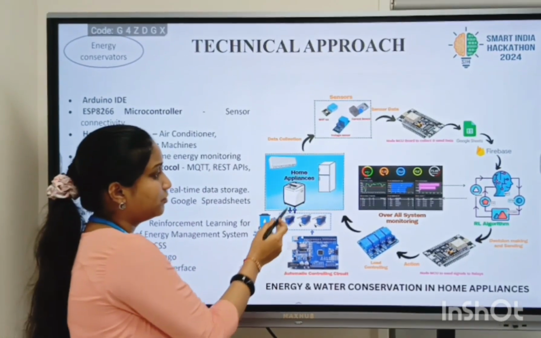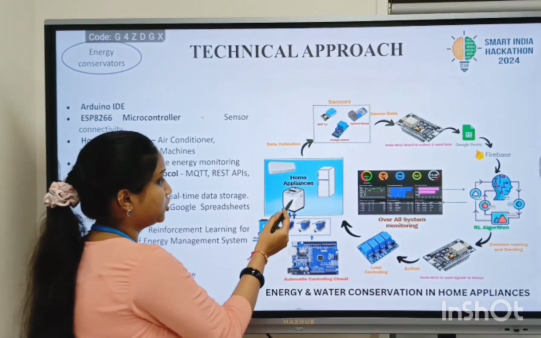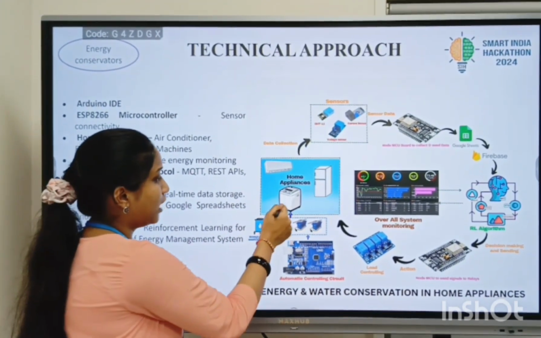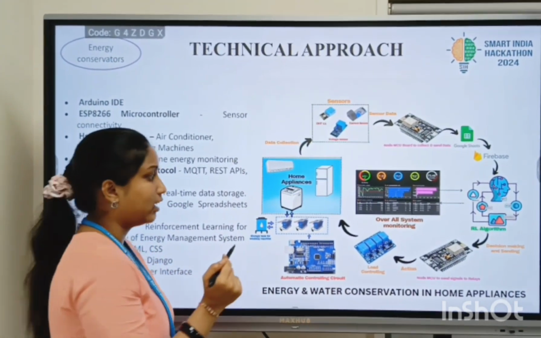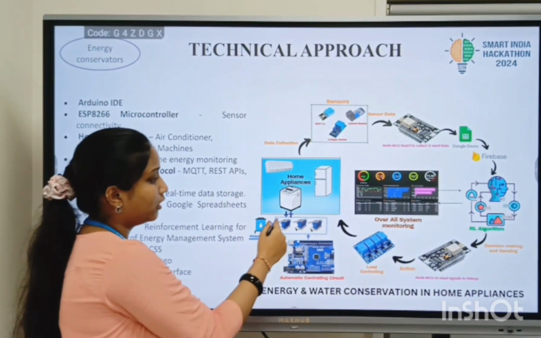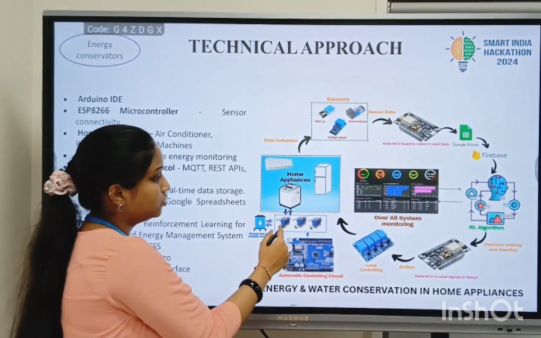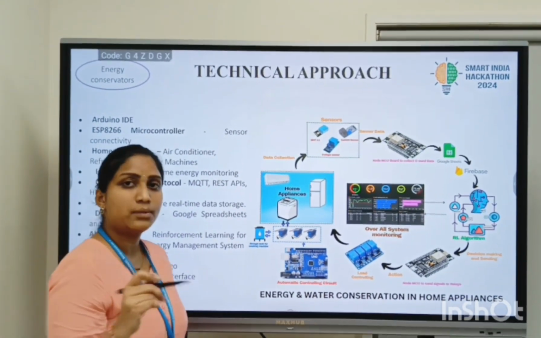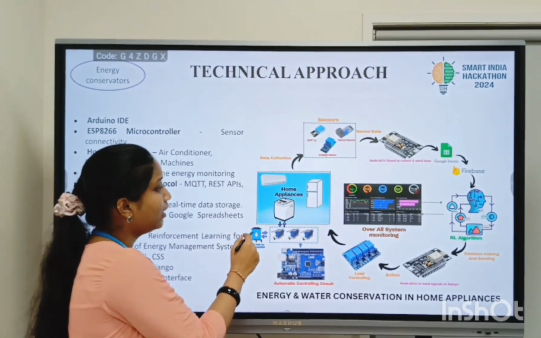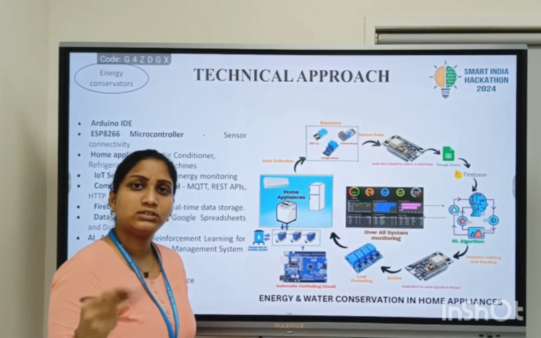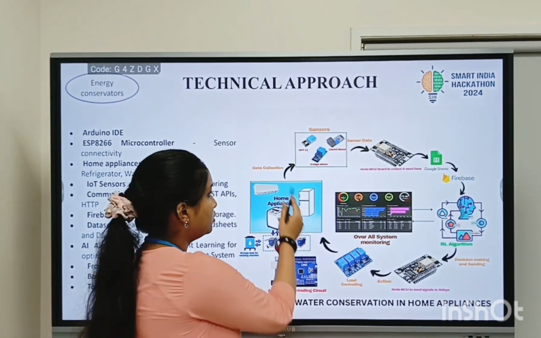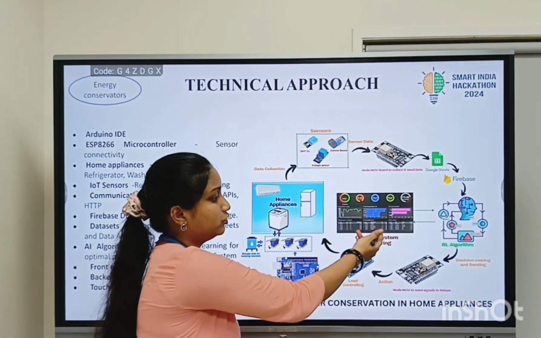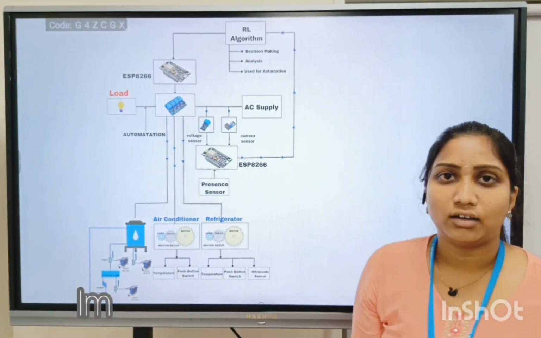For the water conservation part, we are mainly focusing upon the washing machines. Here we are collecting the water from the washing machine's last cycle and storing it in a storage tank. We are controlling the storage tank water connections using this circuitry, and we are using the servo motor. In this storage tank, we are filtering the water, so contaminants present in the water will be removed. This water will be used for the first cycle of the next wash. If you want to control the home appliances manually, we can control them using the dashboard. This is the overall plan of our project.